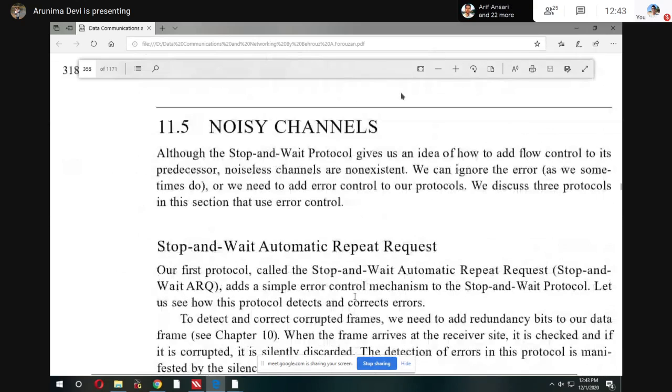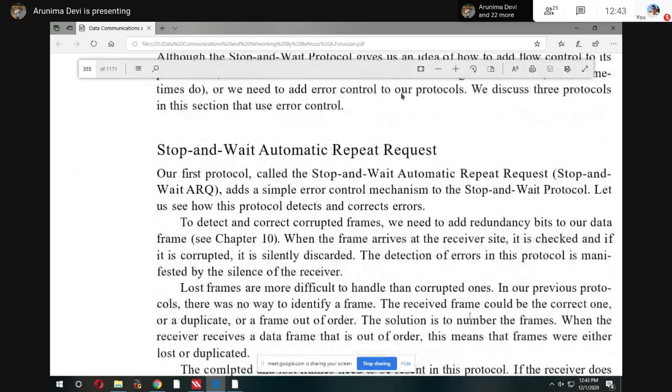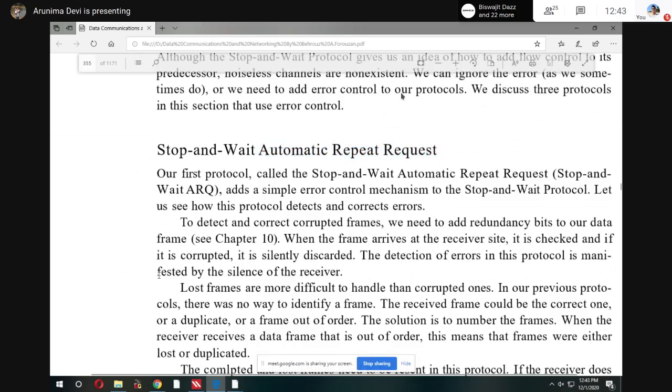See, noisy channel. So here we have the concept of noise. Here we consider that there may be some error or some data loss, like that. So here we introduce one concept that is called ARQ. ARQ means automatic repeat request. So for the noisy channel, your first protocol is stop and wait ARQ, automatic repeat request.